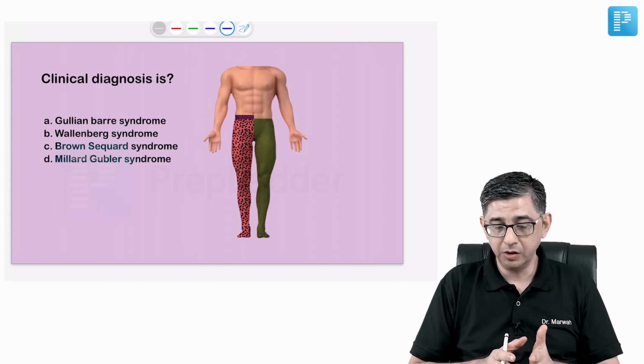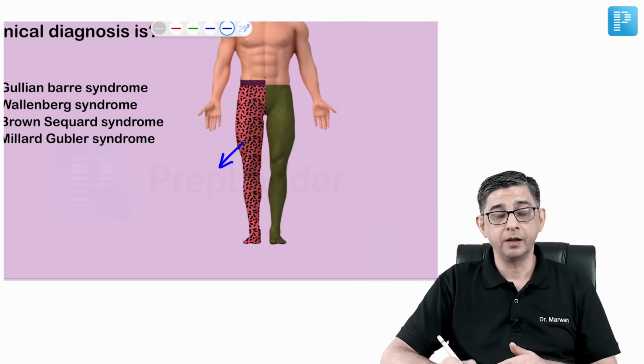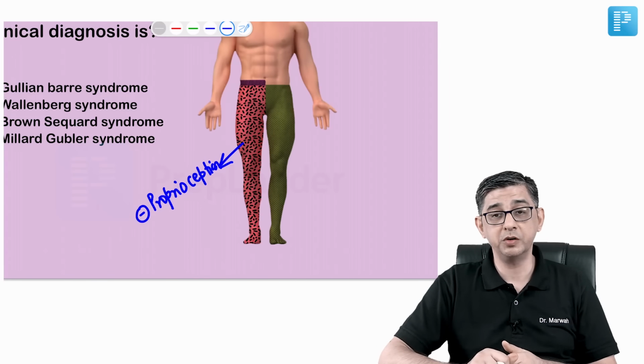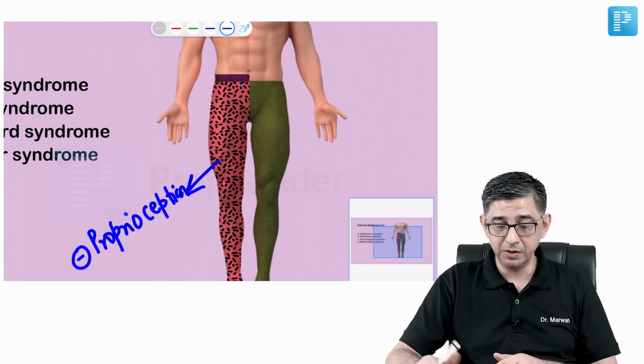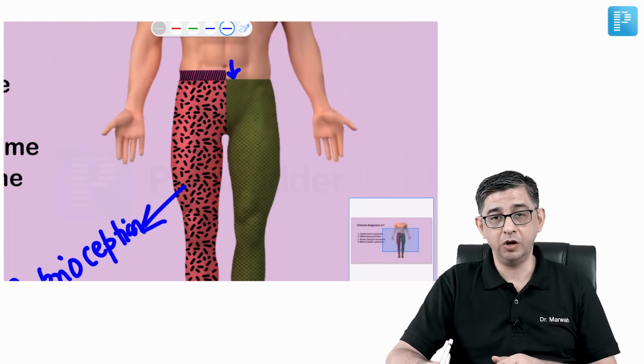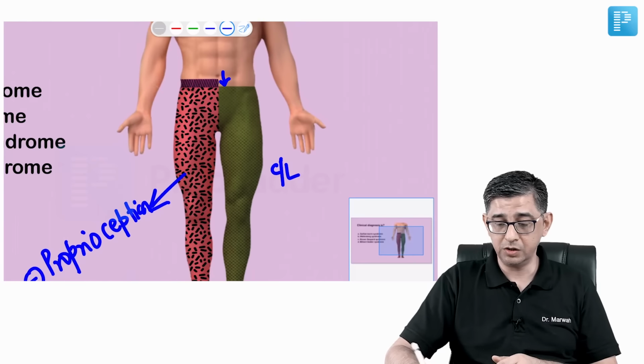given was a physiology based one, where what you can notice is that on one side there is going to be loss of proprioception. Now there was no mention per se of which sensation is lost, but I'm still saying on one side there is a loss of proprioception, and on the opposite side you are noticing one level lower. I'll just zoom it in for your convenience. On the other side there was one level lower contralateral loss of pain and temperature.